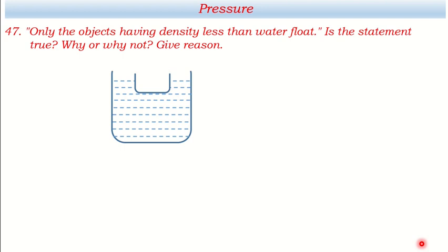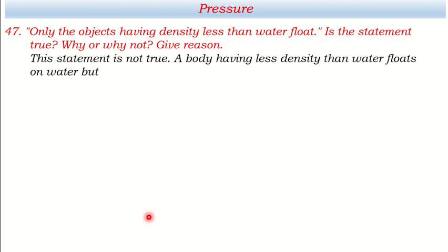Why am I showing this very slowly? Look at this again. Why am I showing it slowly? Because it displaces a huge amount of water. The water present in this region is also displaced by this bowl. That's why it will be able to displace the weight of water equal to its own weight. So we can write this way. This statement is not true.